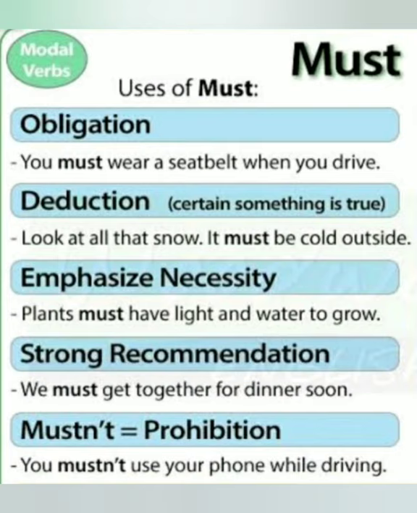Now we will learn about our next modal, must. We use must when we indicate some obligations, like you must wear a seat belt when you drive. It also indicates deduction, that is something which is certainly true. Look at all that snow, it must be cold outside. Must emphasizes necessity. Plants must have light and water to grow. Must also indicates strong recommendation. We must go together for dinner soon. And if it is used in a negative form, it indicates prohibition. You must not use your phone while driving.